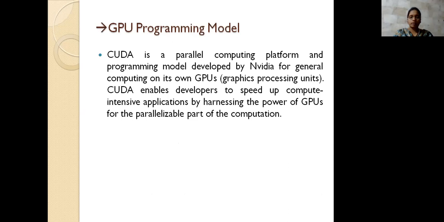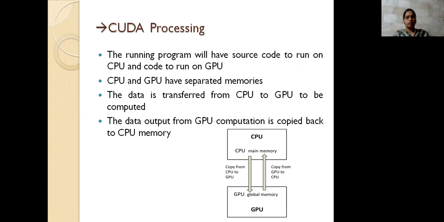It is a parallel computing platform, developed by NVIDIA, only for GPU processing. What CUDA's parallel modeling does is let you manage the CPU and the GPU together. The low power of the GPU is compensated by the CUDA you are using. This is the processing of CUDA.